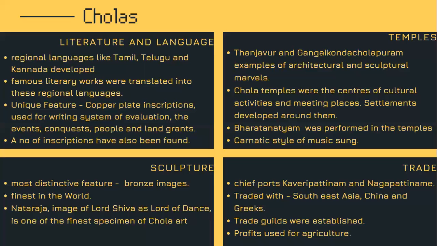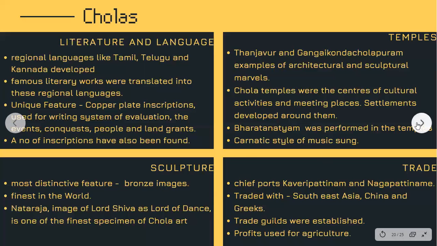Students, we find beautiful sculptures from the Chola Empire, and the most distinctive of these are the bronze images. They would make sculptures of bronze, and it is said to be the finest in the world. Natraj, an image of Lord Shiva as the Lord of dance, is one of the finest examples of Chola art.